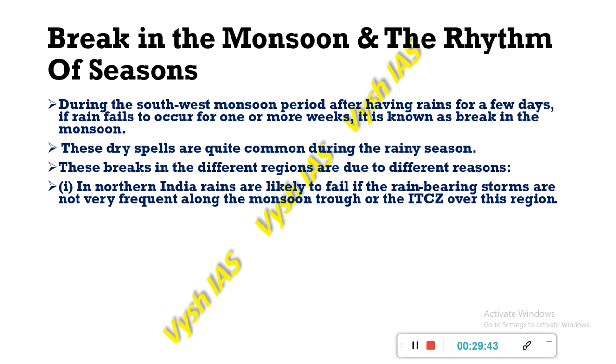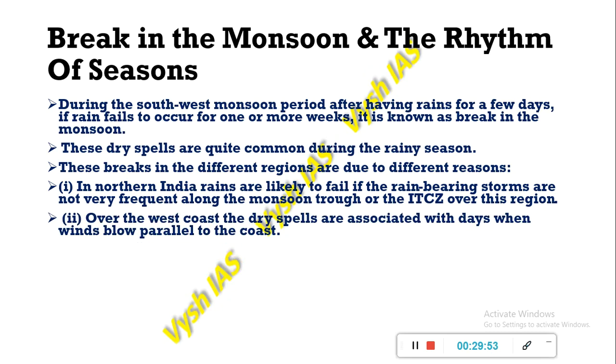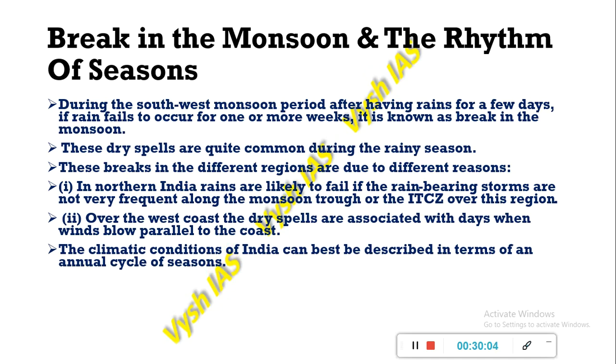So in northern India, the rains will likely fail if the rain bearing storms are not very frequent along the ITCZ. Over the west coast, the dry spells are associated with when the winds will blow parallel to the coast and not over the Western Ghats and Eastern Ghats.